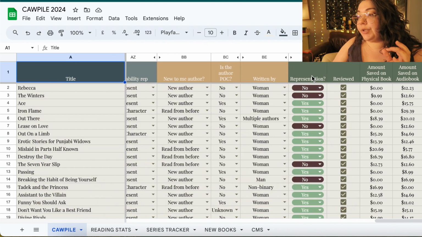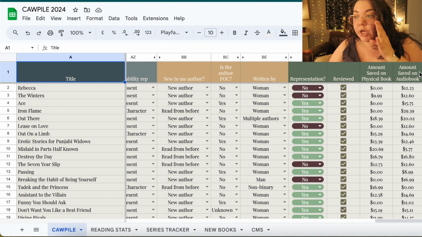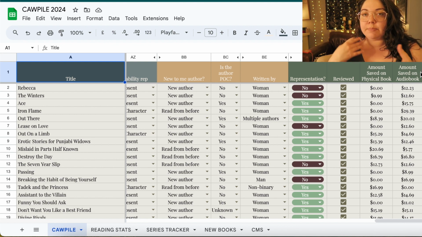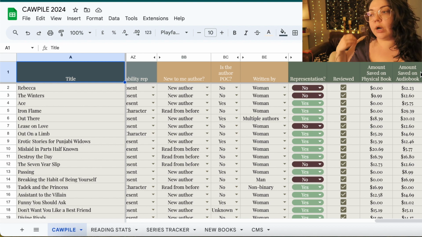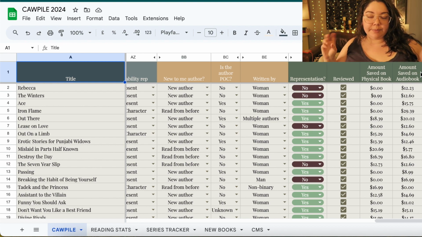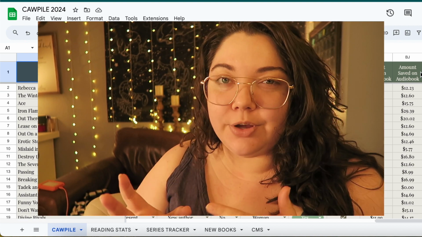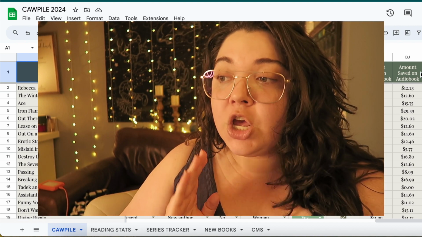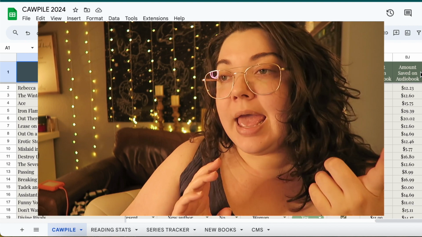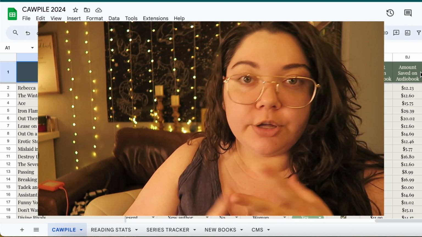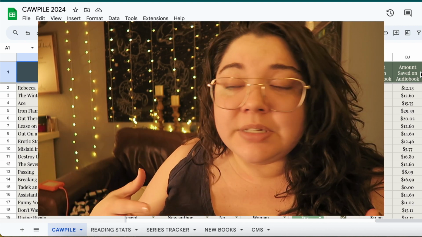And I also included 2 columns for the amount of money I saved on the physical book and the amount of money I saved on the audiobook. Because I'm trying to use my Libby app and Hoopla app a lot more, I want to see how much money I'm saving. I feel like a very standard way to track that is to just go onto Amazon right after and see what it would have cost to purchase that through Amazon and to purchase the audiobook through Audible. And whatever numbers those say are what I marked.